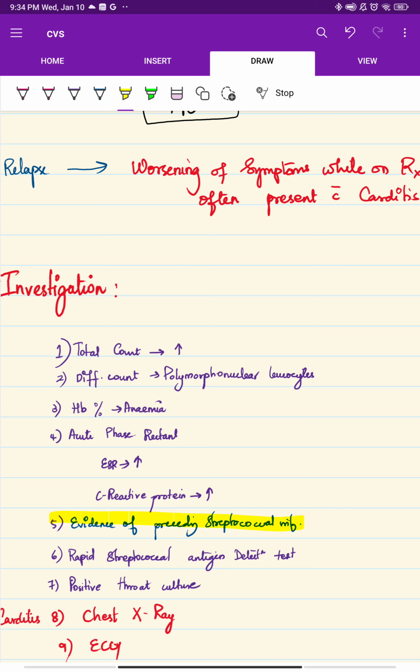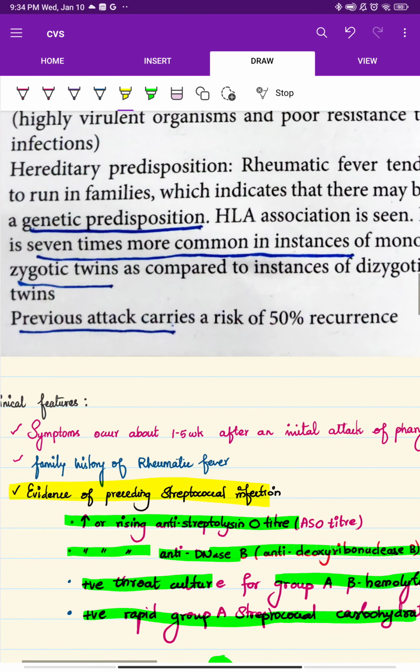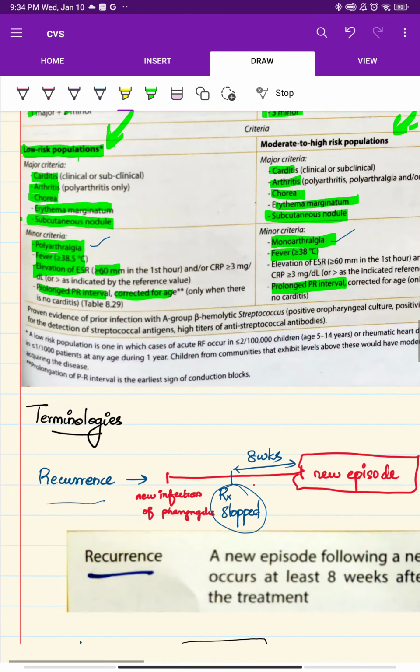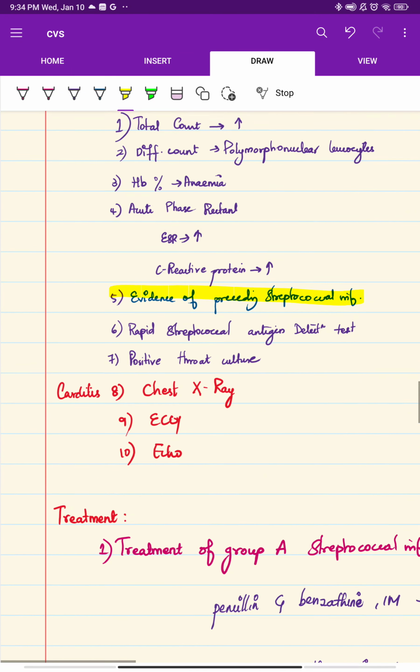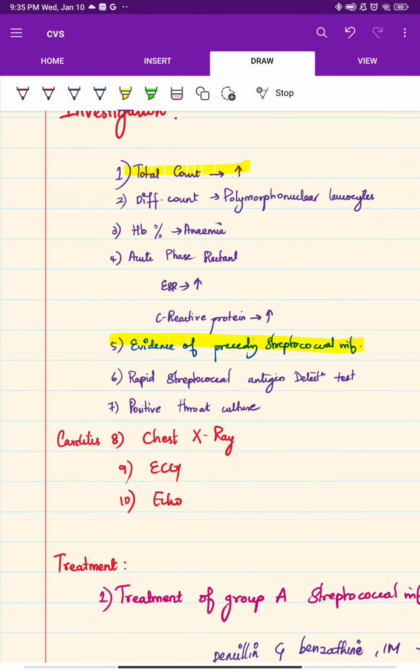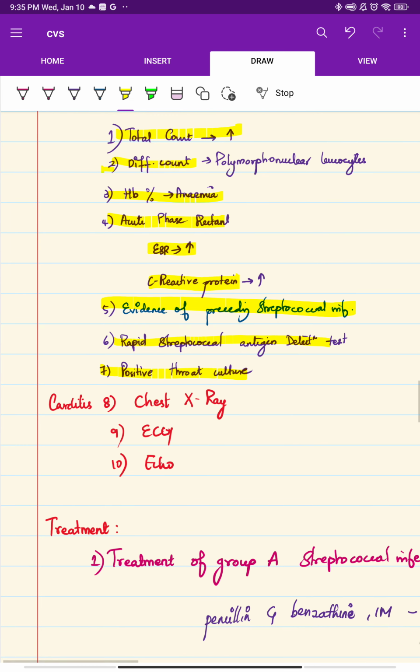ASO titer, next anti-DNase, anti-deoxyribonuclease, ribonucleases, I think it's ribonucleases B. And for example, you should see total count, ESR, CRP, differential count, hemoglobin, and rapid streptococcal antigen, positive throat culture as is. Carditis, you should confirm it by chest X-ray, ECG and echo.